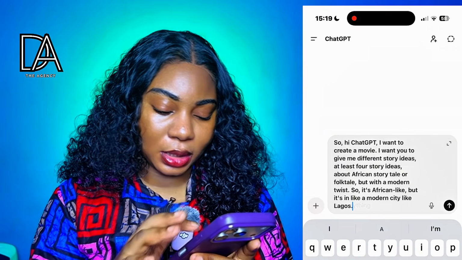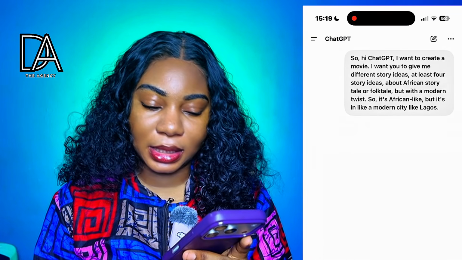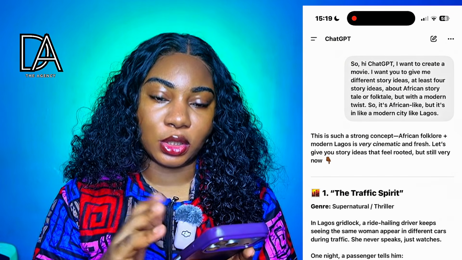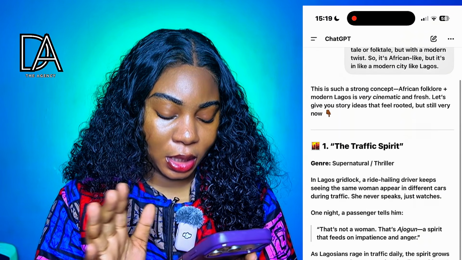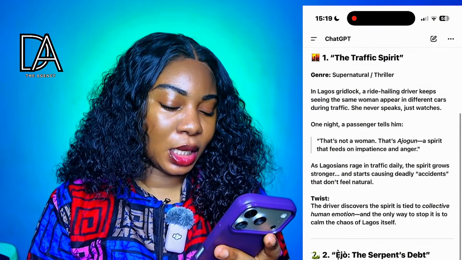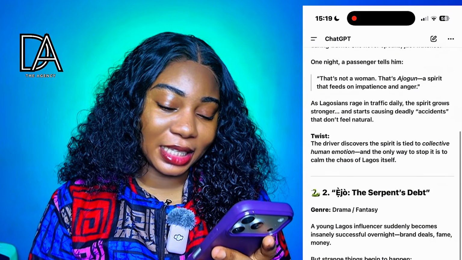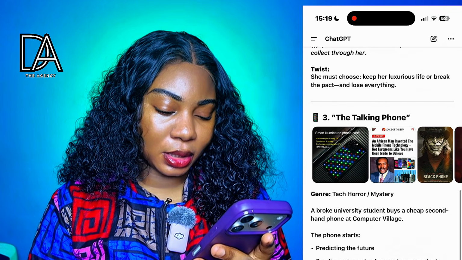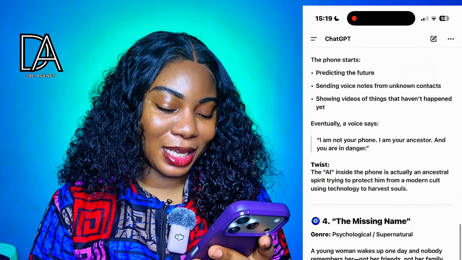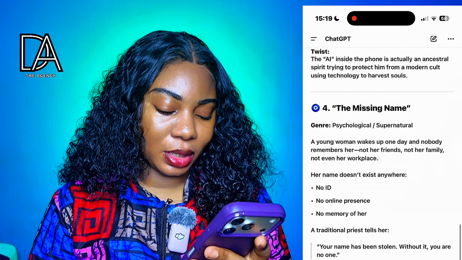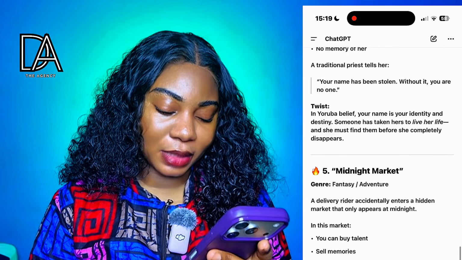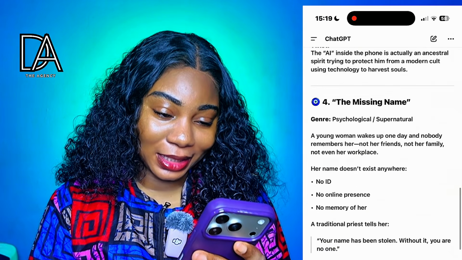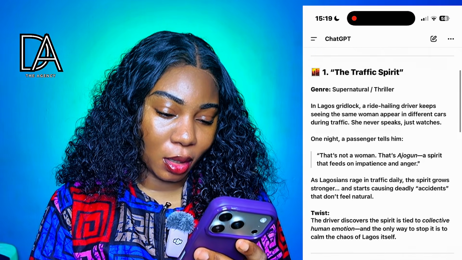So it's African like, but it's in a modern city like Lagos, right? So we do that and I send it, and it gives me different options. It's giving the traffic spirit, it's giving Ejo, that's snake, the serpent's depth, it's giving the talking phone, that's a horror movie, it's giving missing name, it's giving midnight market. I don't know, all these are interesting, but I just want one, so let me just pick.